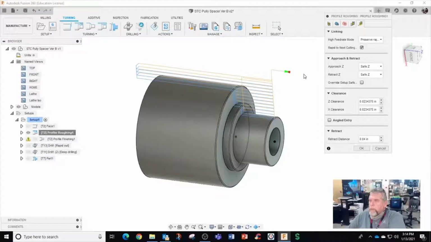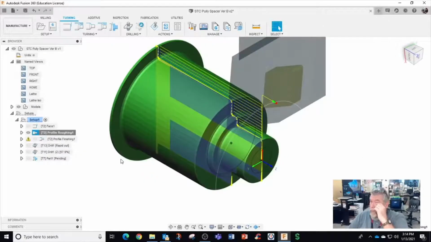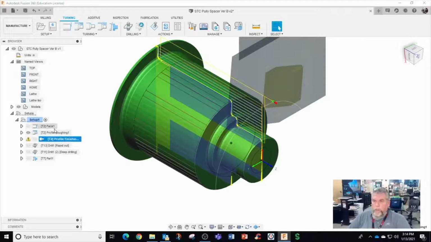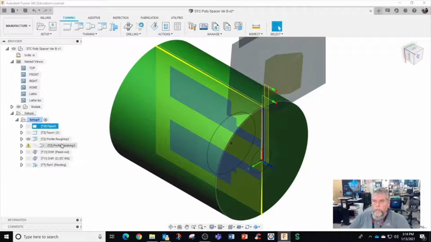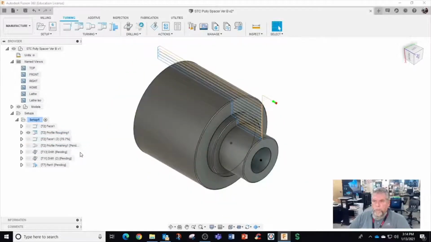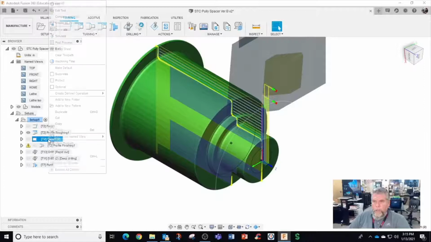Alright. Okay. That's our roughing. And now I'm going to do finish. And I'm going to duplicate this one. I'm going to make it separate tools for different operations. I'm going to duplicate the face. I'm going to move it to just before finish profile, but I'm going to change tools and I'm going to use